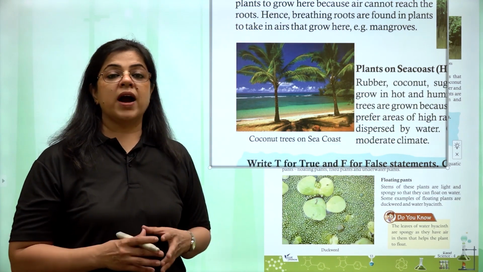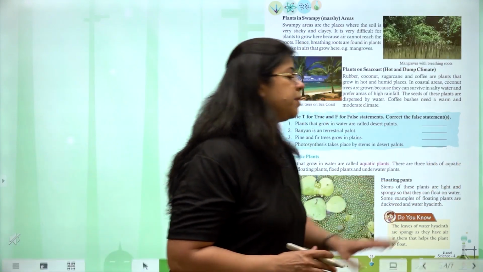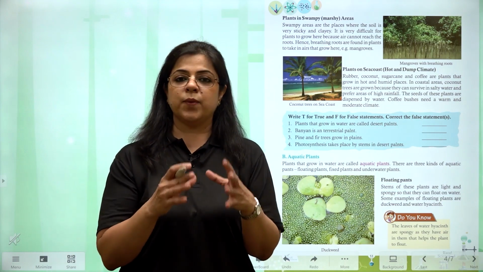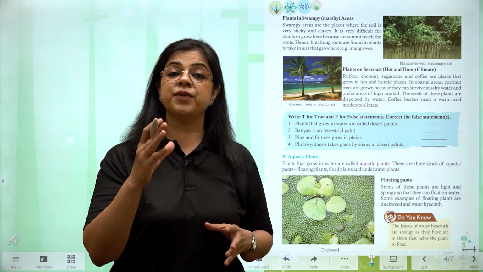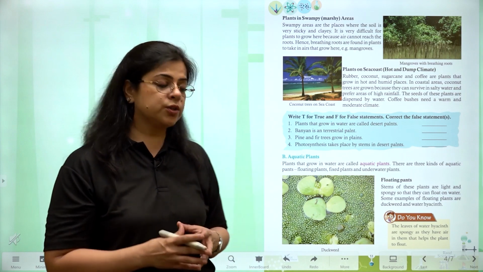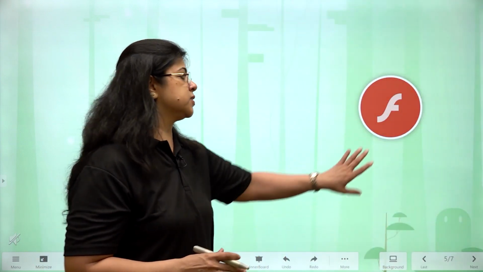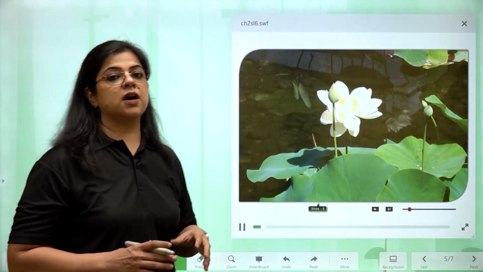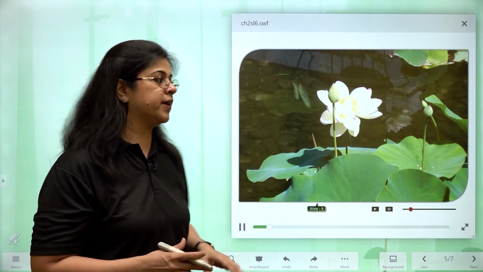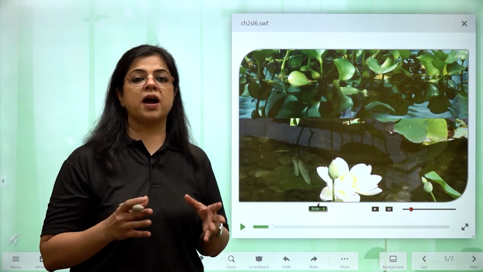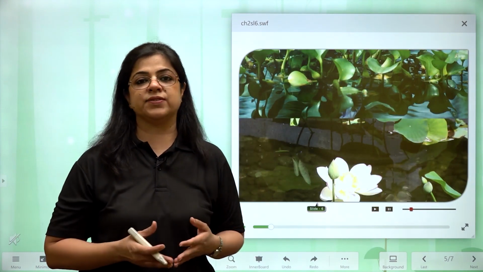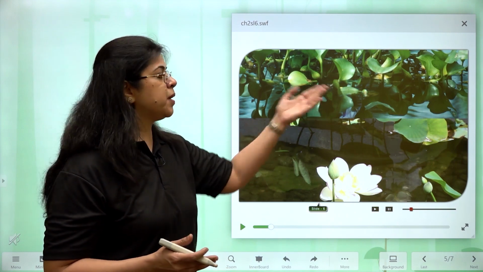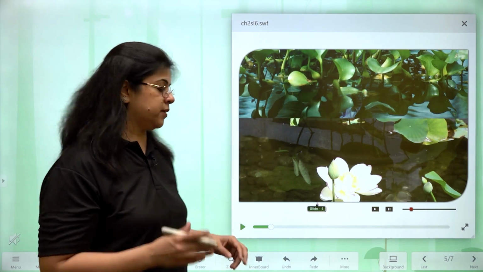Let us now understand about aquatic plants. What are aquatic plants? Aquatic plants are plants that live in water. But in water also, there are two different varieties of aquatic plants. So as you would see in this video, this is lotus. A lotus is a floating aquatic plant. A lotus plant has got flat leaves. These leaves help the plant to float in water.